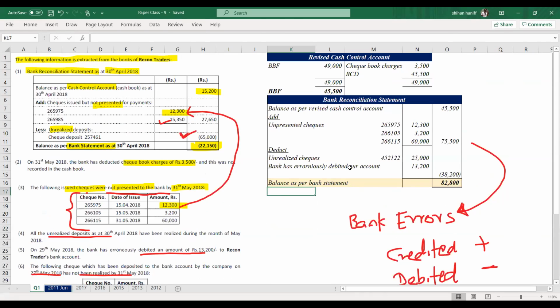So the fifth question: 49,000 is the closing balance of the cash account and it is the opening balance of revised cash control account.